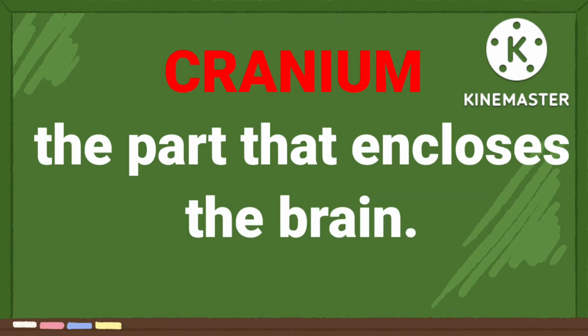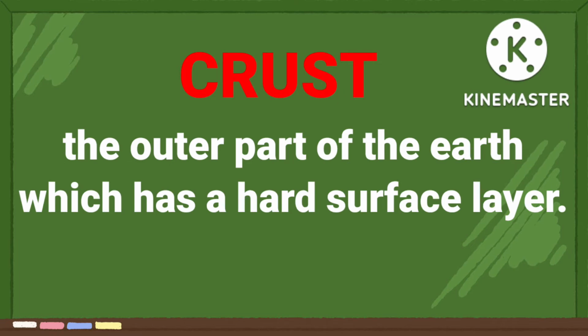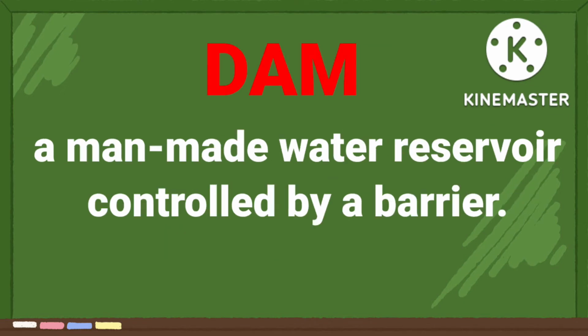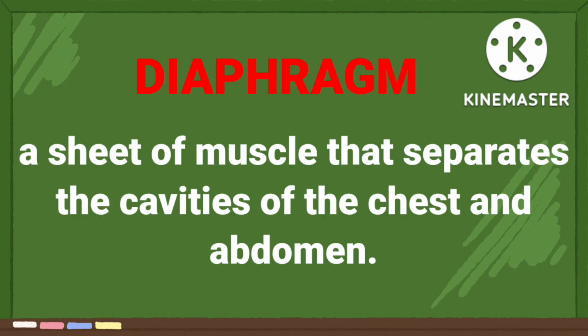Cranium, the part that encloses the brain. Crust, the outer part of the earth which has a hard surface layer. Cuticle, an outer layer as of skin, hair, or a leaf, often produced by cells for protection. Dam, a man-made water reservoir controlled by a barrier. Diaphragm, a sheet of muscle that separates the cavities of the chest and abdomen.